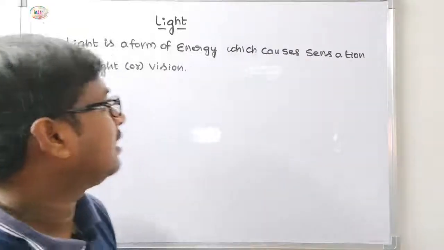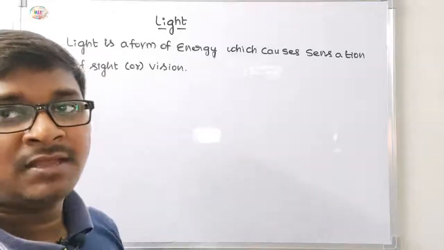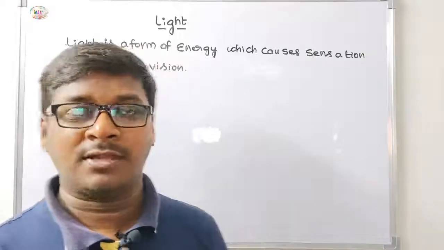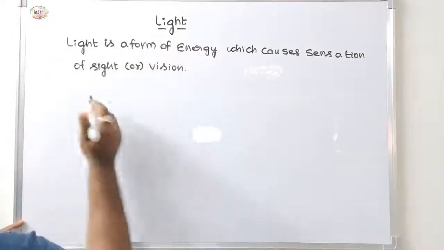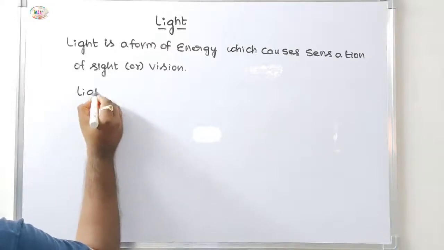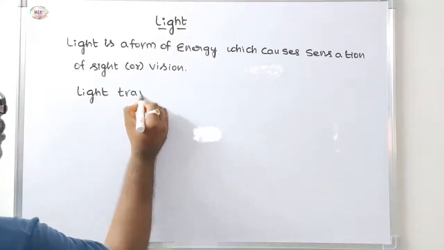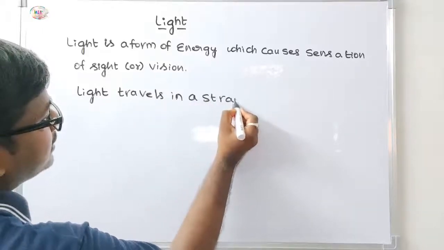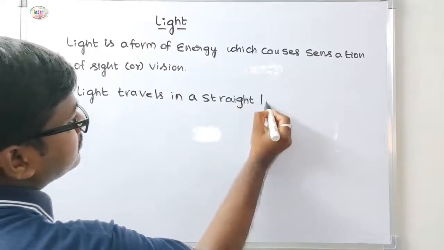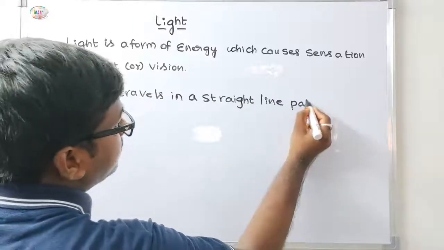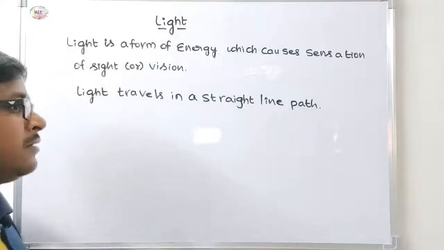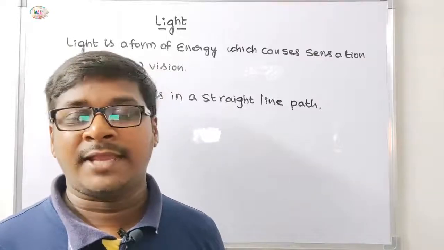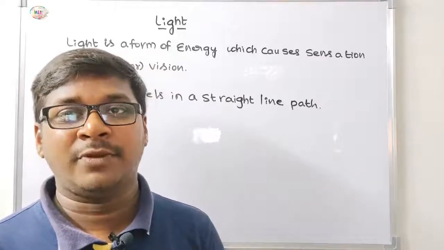Light travels in a straight line path, not a zigzag and not a curved shape. Light travels in a straight line path.